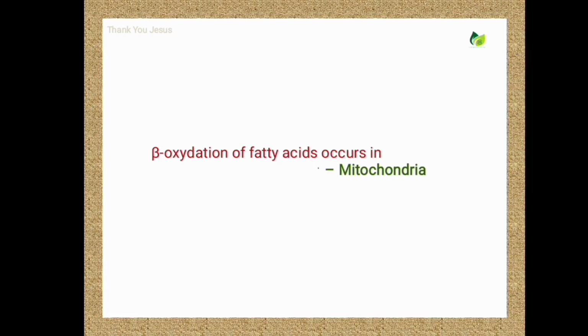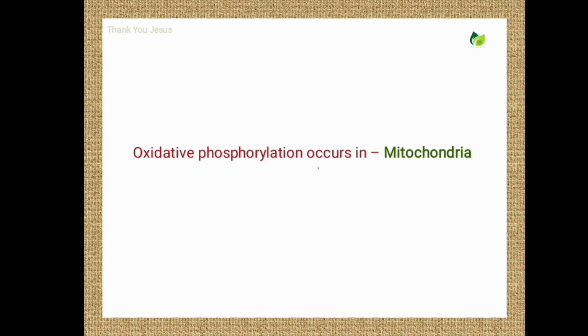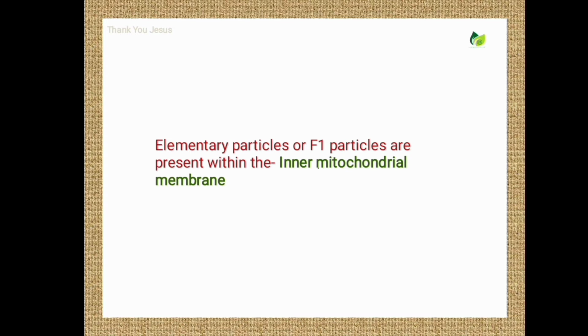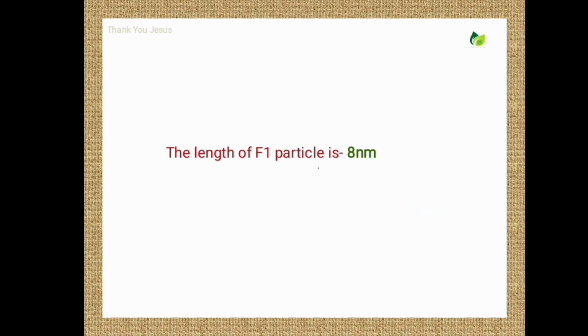Beta oxidation of fatty acids occurs in, answer is mitochondria. Cell organelle which has electron transport system, answer is mitochondria. Oxidative phosphorylation occurs in, answer is mitochondria. Elementary particles or F1 particles are present within the inner mitochondrial membrane. The enzyme ATP synthase is located on which part of F1 particle? Answer is headpiece. The length of F1 particle is 8 nanometers.